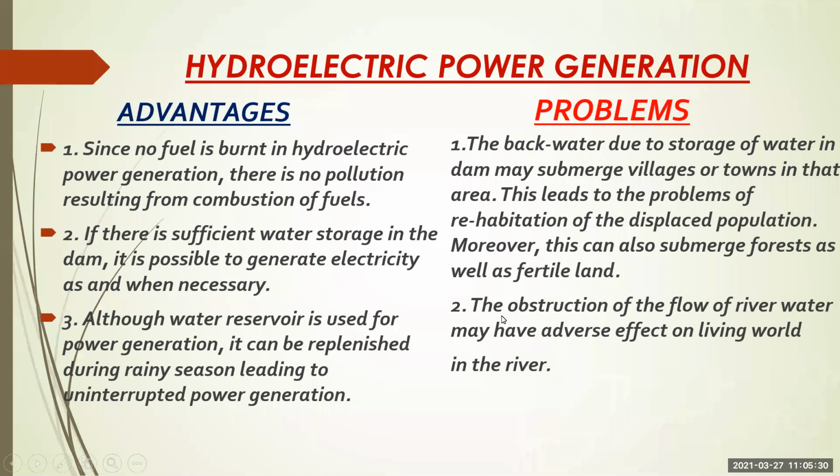Okay, the obstruction of the flow of river water may have an adverse effect on the living world in the river. A river has an ecosystem, that is a water ecosystem. That ecosystem may get affected because of this dam.